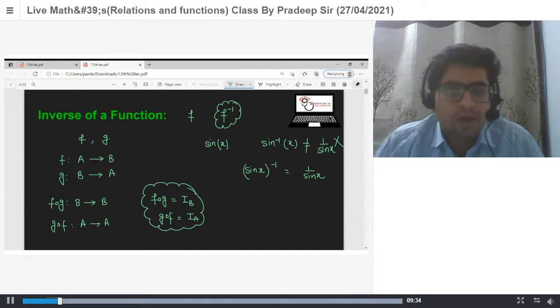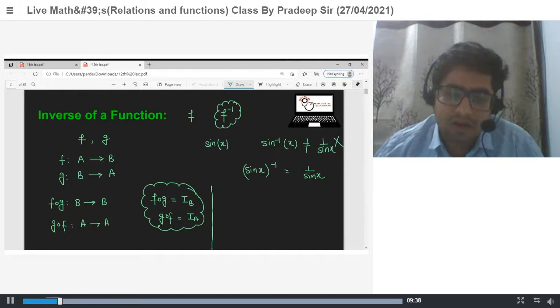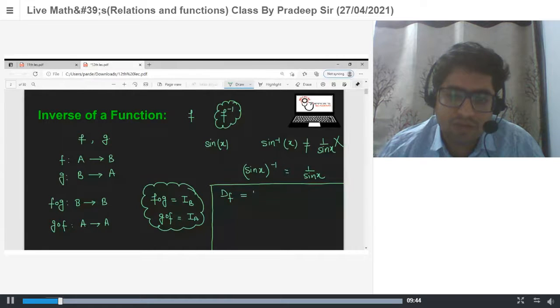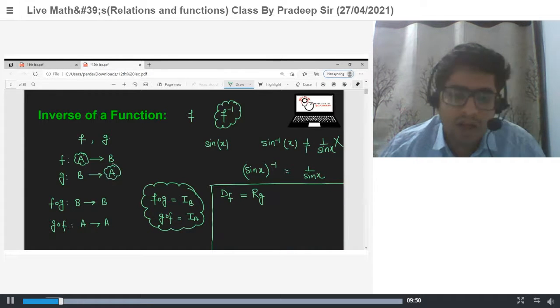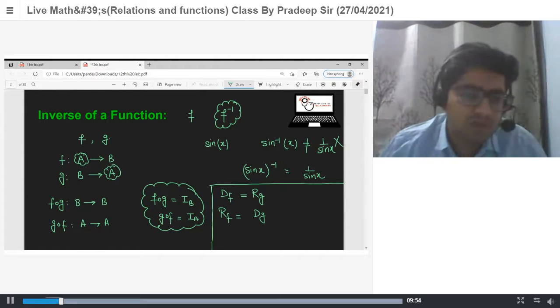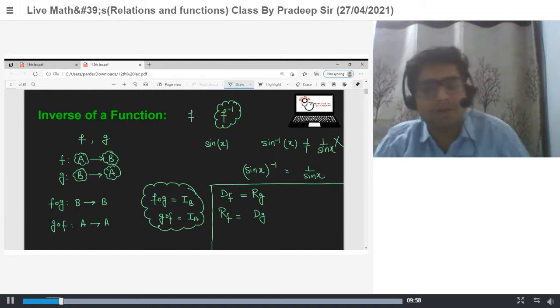Now from here clearly we can say that the domain of f is equal to the range of g, and the range of f is equal to the domain of g. Yes, you can easily say that.